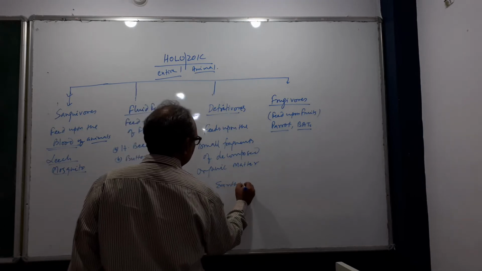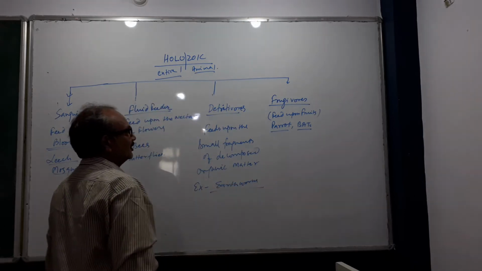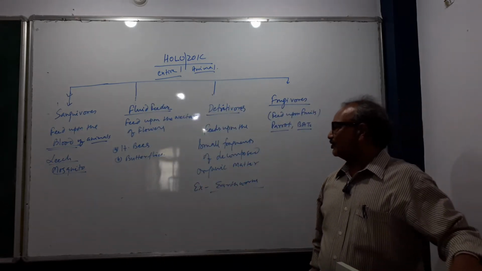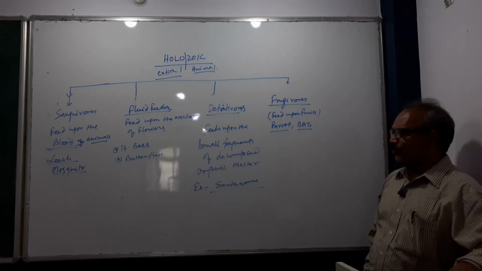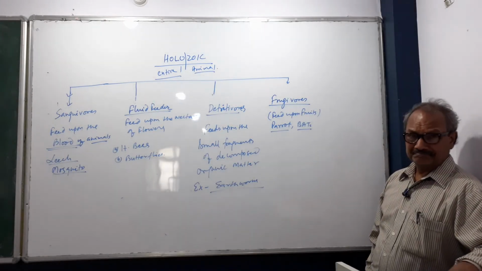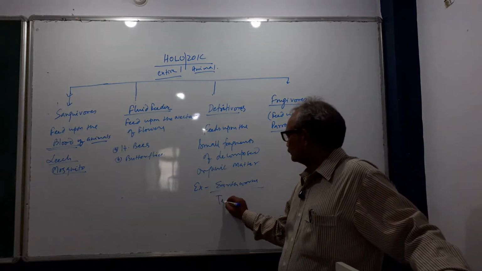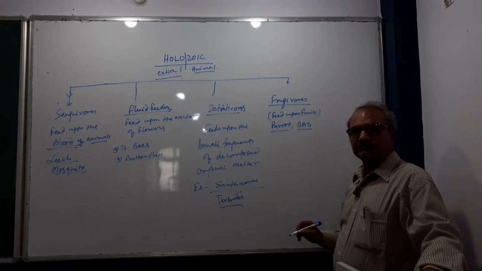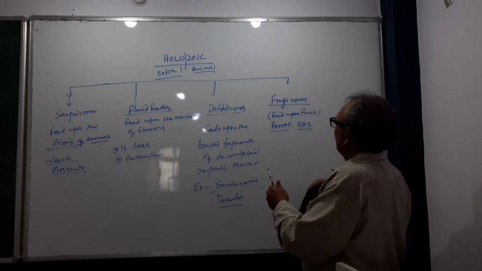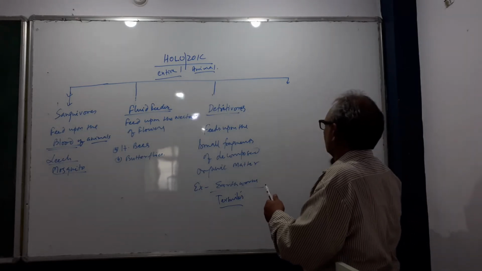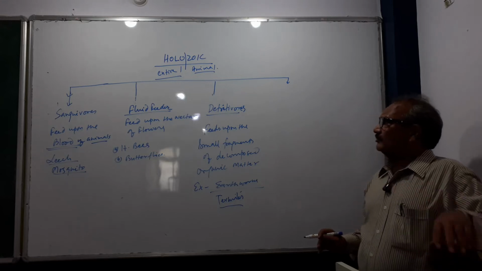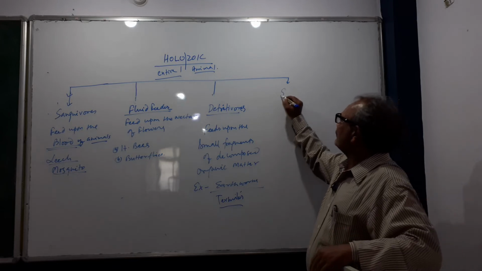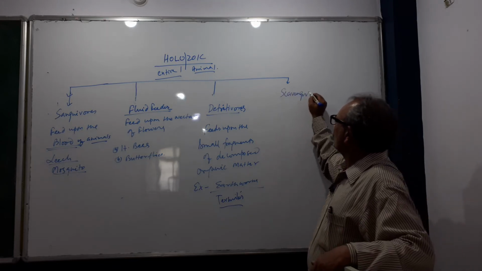For example, earthworm, termites also. These are some modes of nutrition kept in the group of holozoic, like scavengers also.